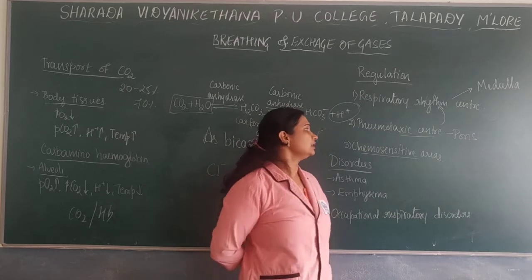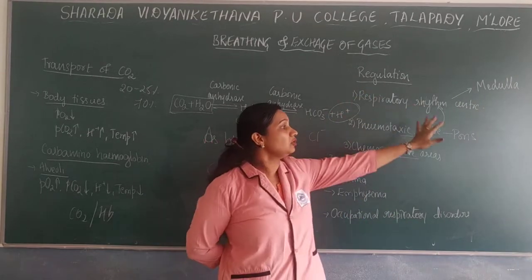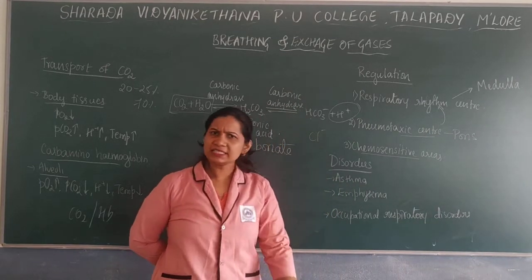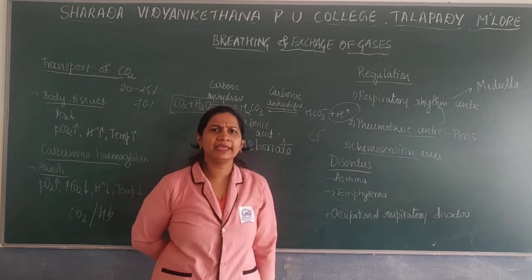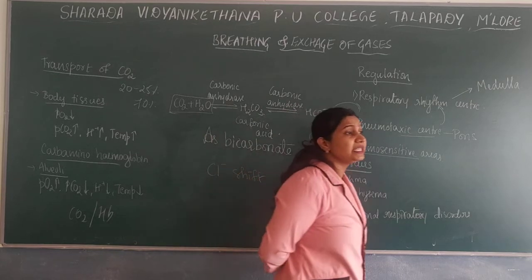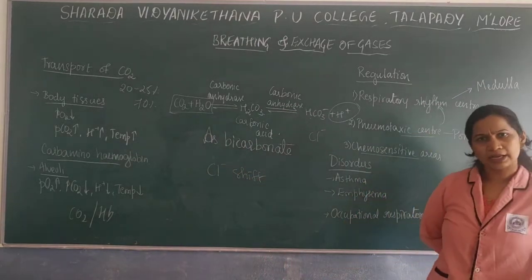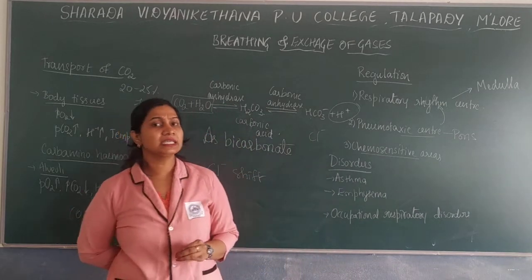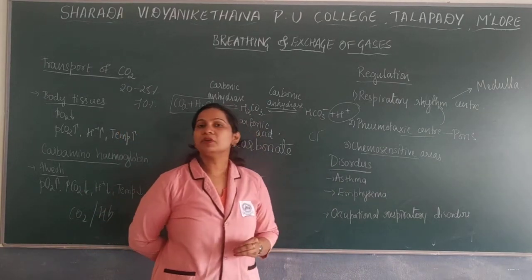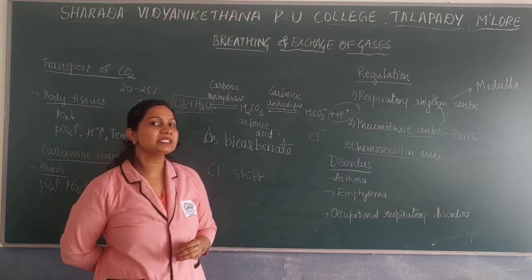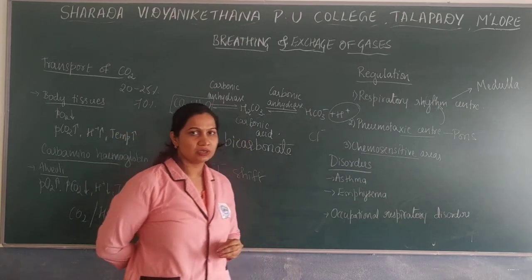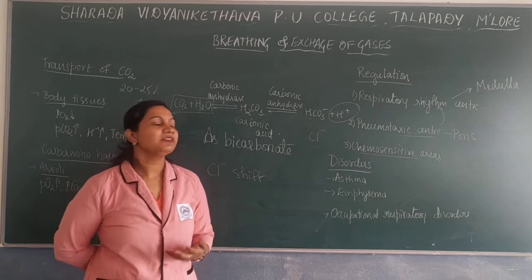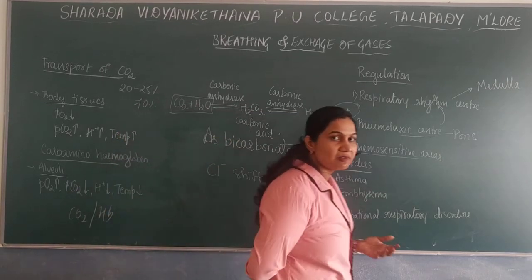Next, these will regulate the particular respiration. We don't have any centers or areas to recognize an increase in the oxygen level. There are so many chemosensitive areas that will recognize the increase in the carbon dioxide, but we don't have any centers to recognize the increase in the oxygen. Why? Because that doesn't make any difference. If there is an increase in the oxygen level, that is good.